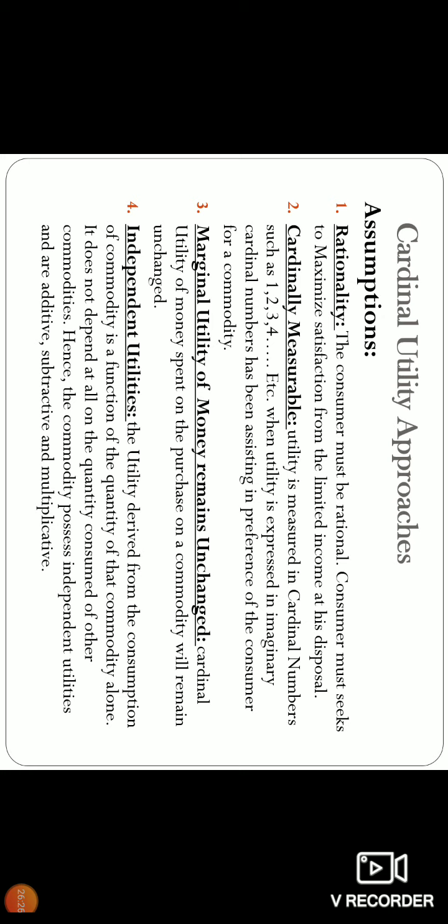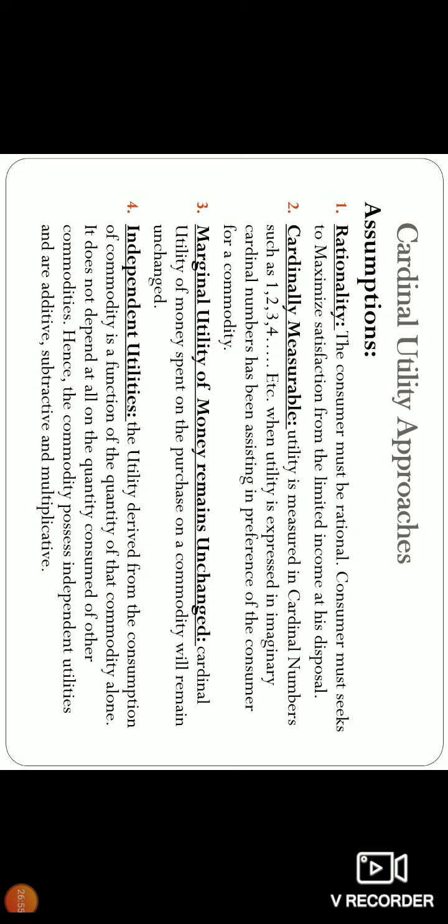Rational means the consumer wants maximum satisfaction. Maximum means a large, a great satisfaction. But conditions apply: his income is limited. His disposable income is less. Why am I going to income? Since he consumes fewer goods and services but wants more satisfaction. The goods and services purchased are less, which means his income also is less.